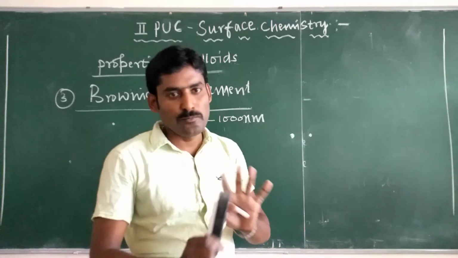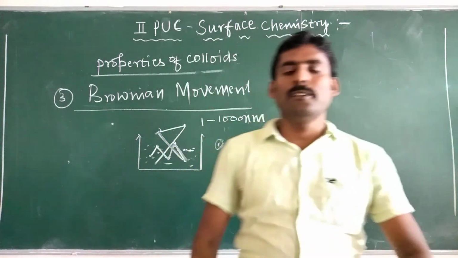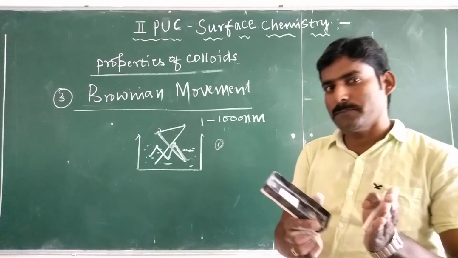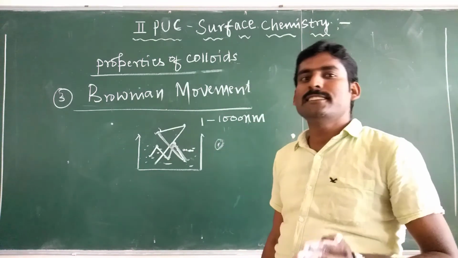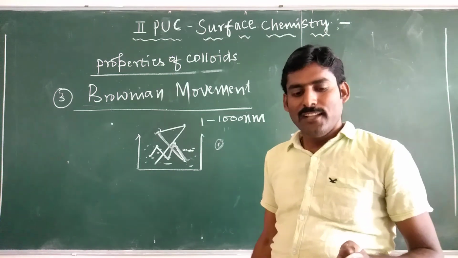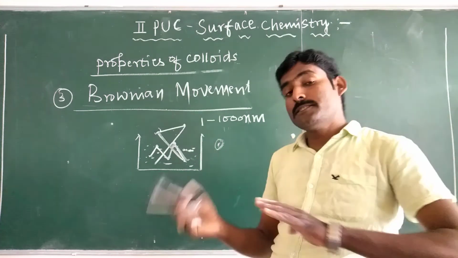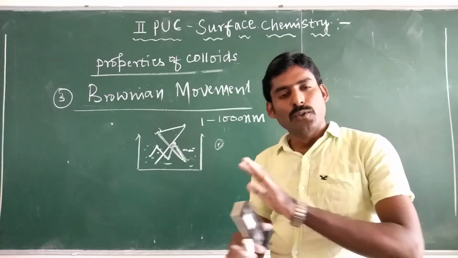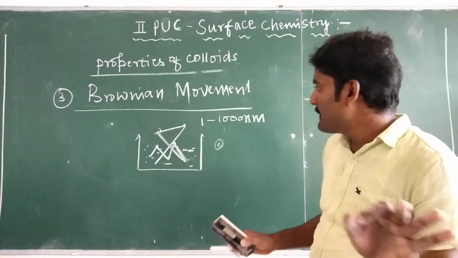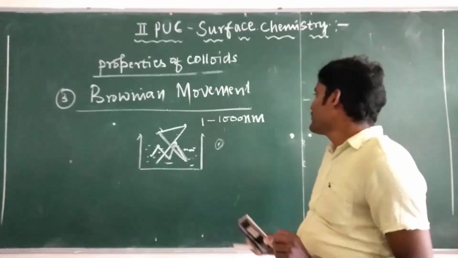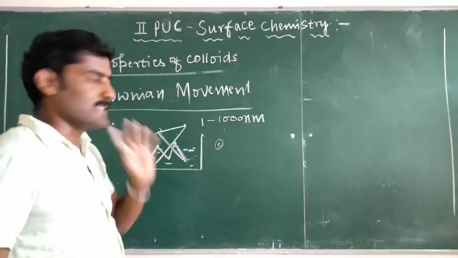Also, Brownian movement cannot be observed in suspensions, because in suspensions the dispersed phase particle size is very large compared to the dispersion medium particles, so during collisions there will be no movement of particles. So Brownian movement is only observed in colloidal particles.